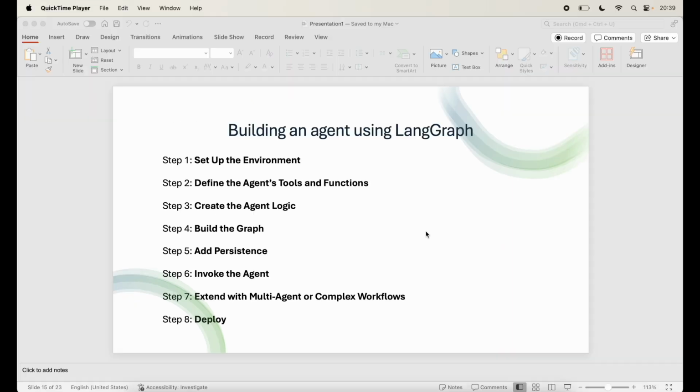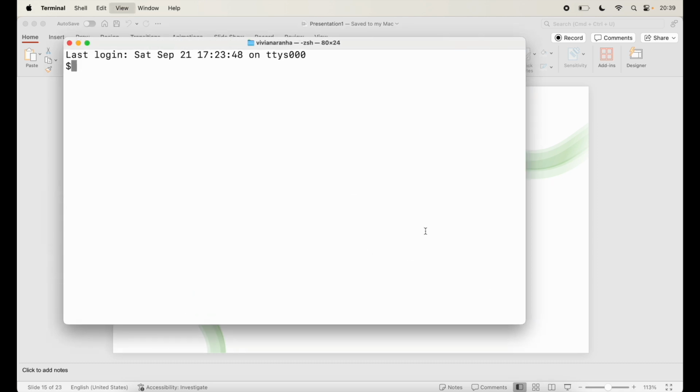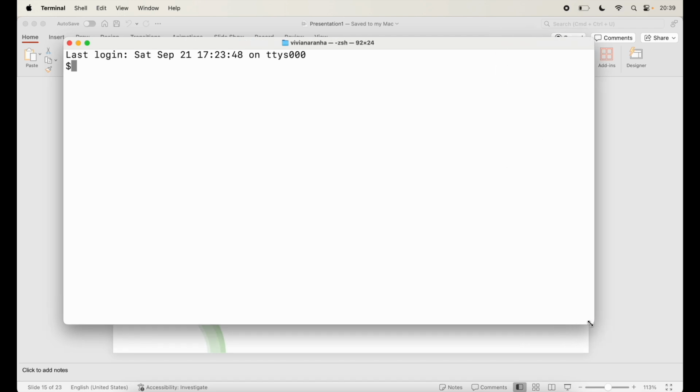Let's get started. Step 1, set up the environment. First, we need to install the necessary packages and configure our environment. So let's open terminal, increase the size, and here I'm going to create an environment.